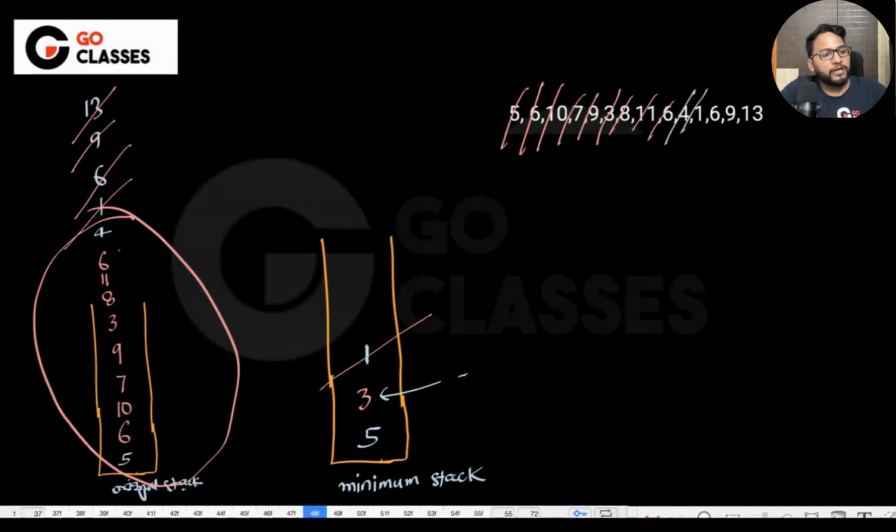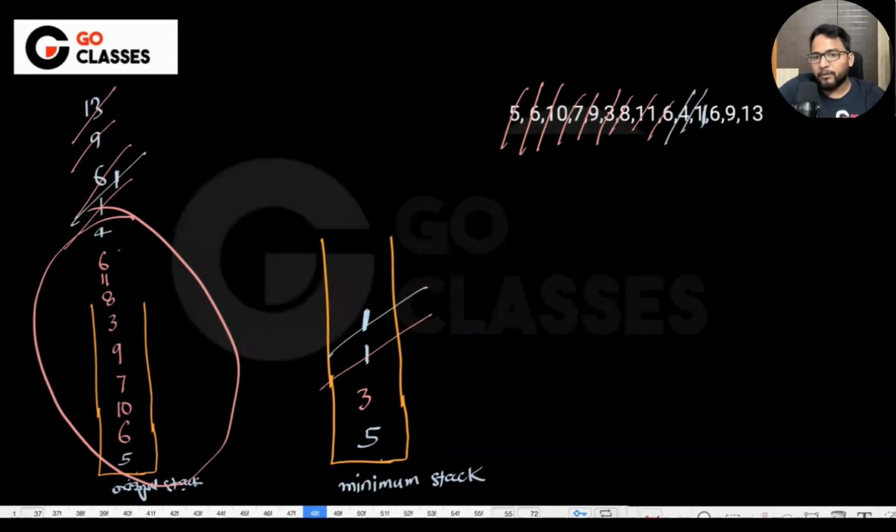No, this will work even if you have duplicates. That's not an issue. Even if you have multiple ones, you push the multiple ones here. I mean, you push even if it is equal. Let's suppose you are having multiple ones here. You push this one here, and now you push these multiple ones here also. That's not an issue. If I got your confusion, you might be thinking you push here twice and here just once, and at the pop you are popping this, and then there might be some confusion.